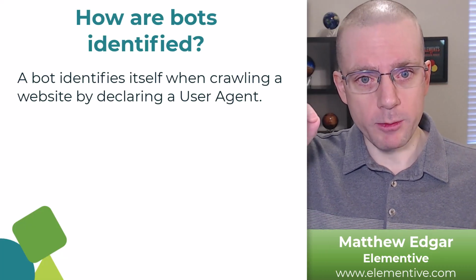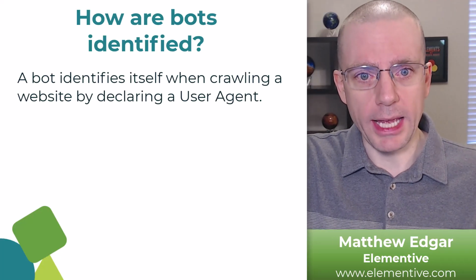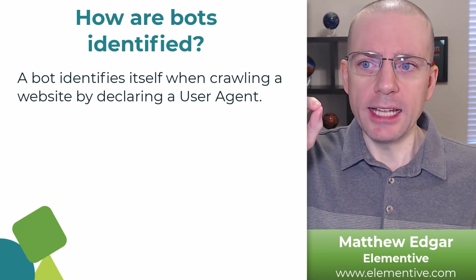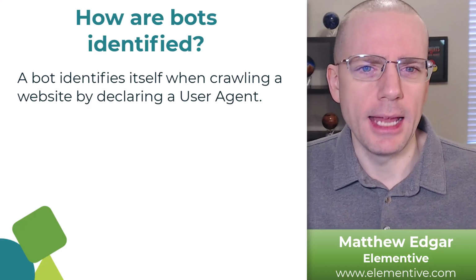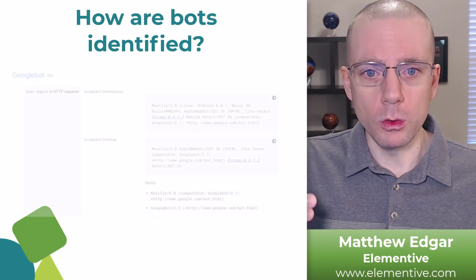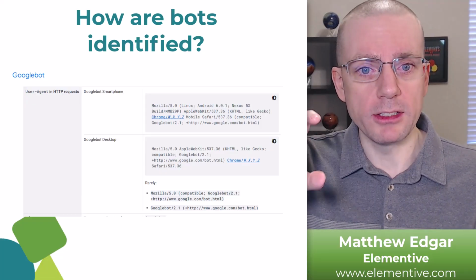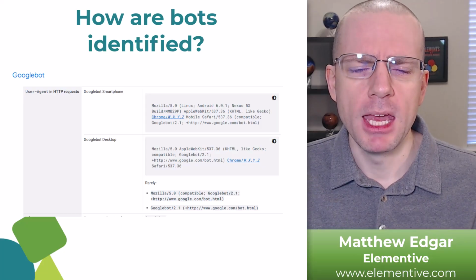So when the bot is making a request, one of the things it sends the server is it says, "This is who I am," by stating that user agent value. And so that user agent value can be thought of as basically the bot's name. So for example, Google has a bot that they send out called Googlebot Smartphone. Googlebot Smartphone is what's passed in the user agent string.